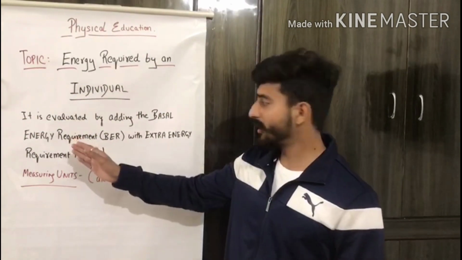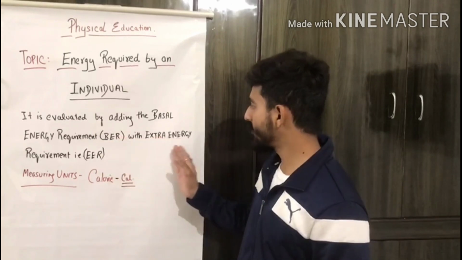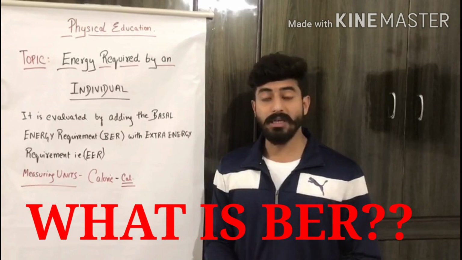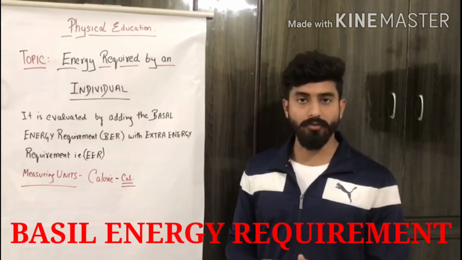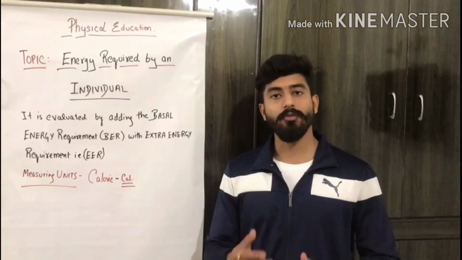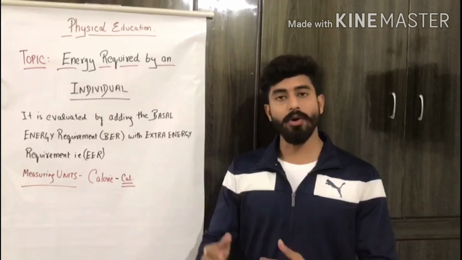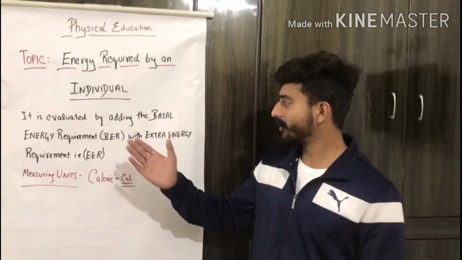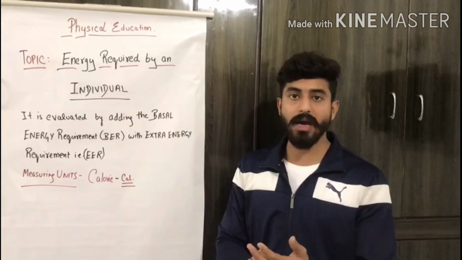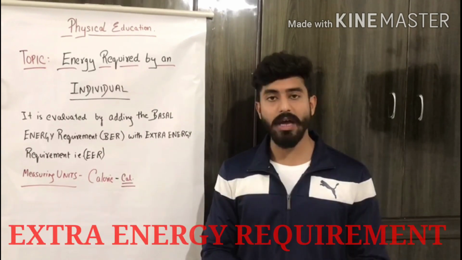This is evaluated by adding the basal energy requirement, that is BER, with the extra energy requirement, that is EER. Let me tell you what is BER. BER is the basal energy requirement, or basic energy requirement, that is required by your body for the whole day. That means it is multiplied with 24 hours. Your body works for 24 hours, and the energy required for doing that work is the basal energy requirement.